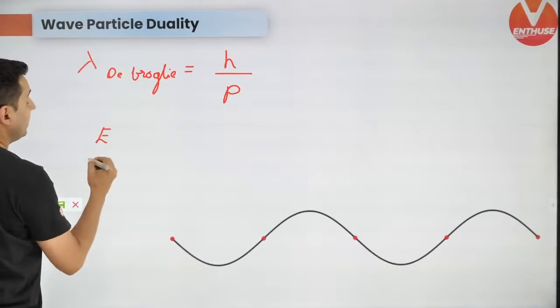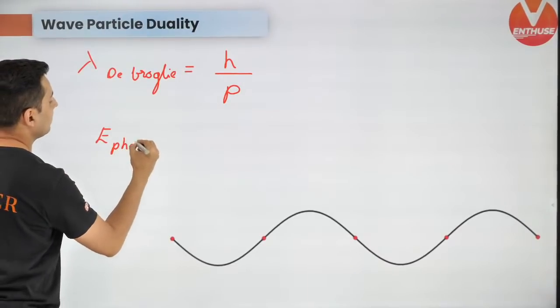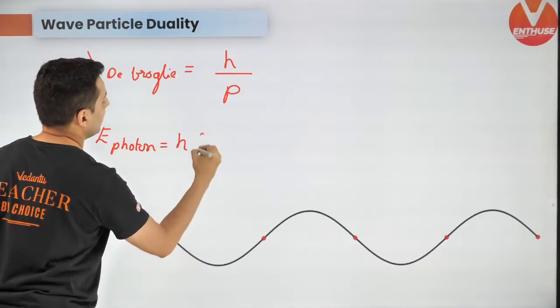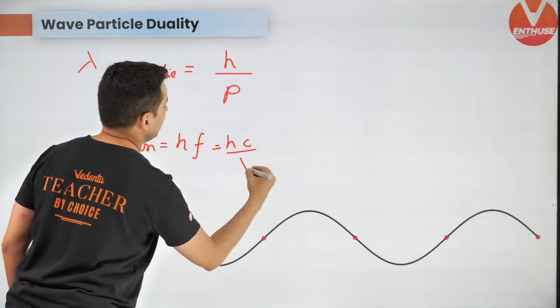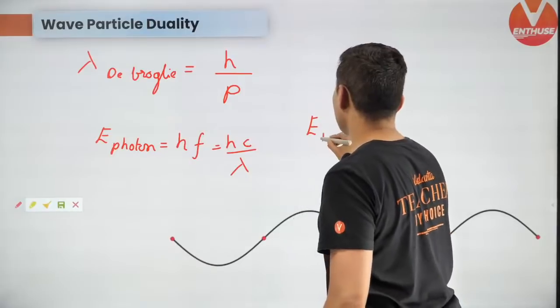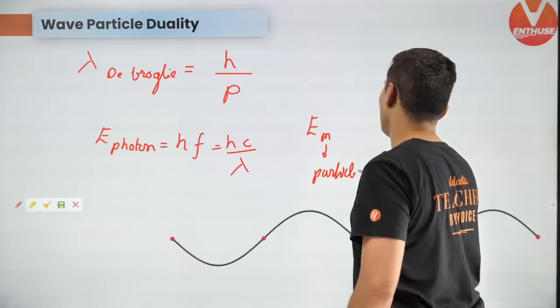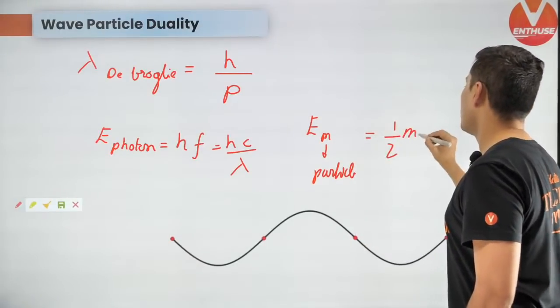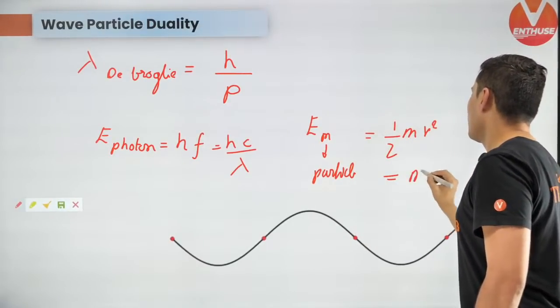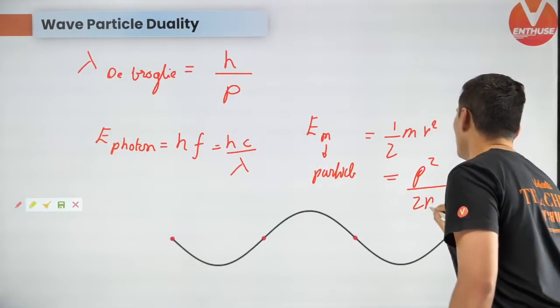If the energy of a photon has to be calculated, then it is hf, which is also hc by lambda. But the energy of an actual particle is always half mv square, which I can also say is momentum square by 2m.